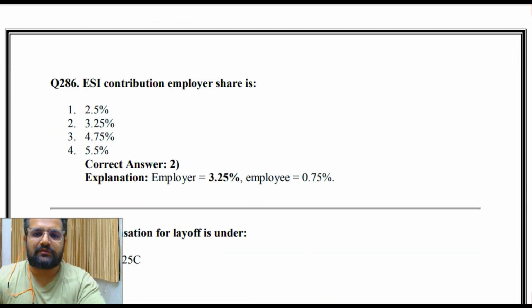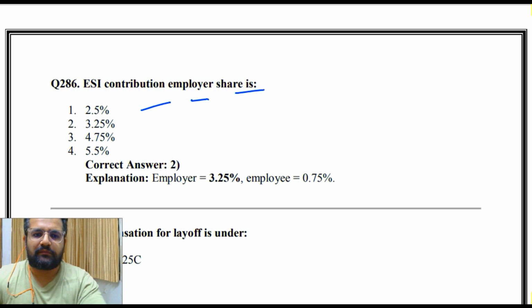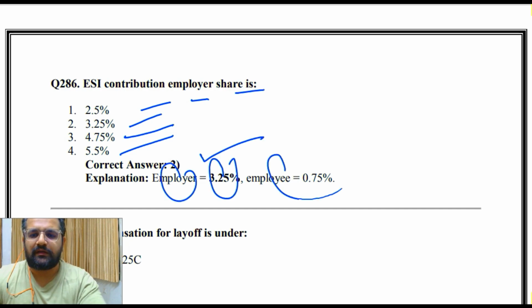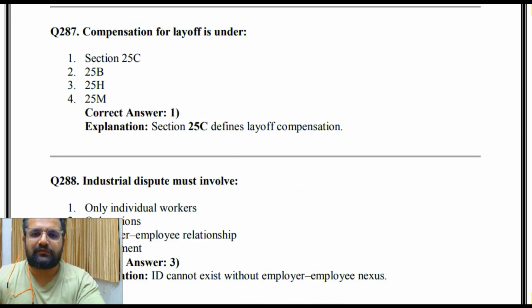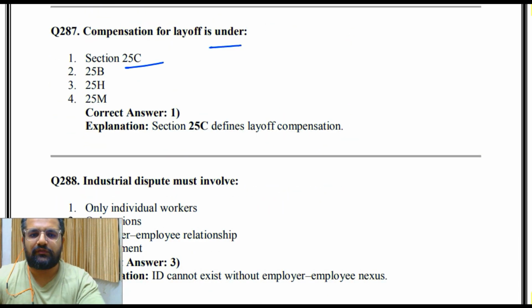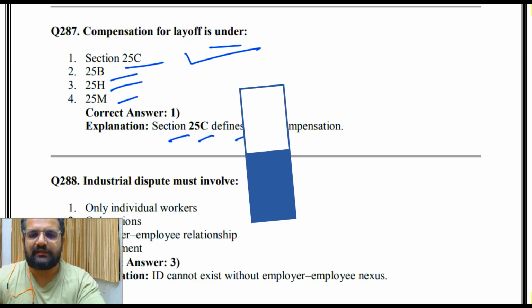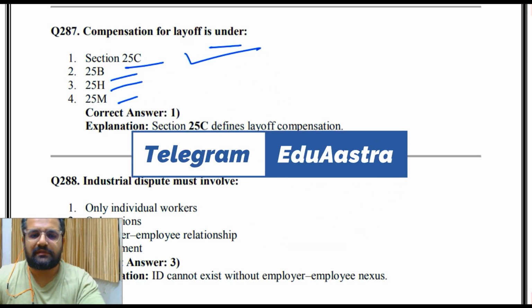ESI contribution employer share is 2.5%, 3.25%, 4.75%, 5.5%. So the answer is 2, that is employer 3.25, employee 0.75%. Compensation for layoff is under section 25C, 25B, 25H, 25M. So the answer is 25C. Section 25C defines layoff compensation.